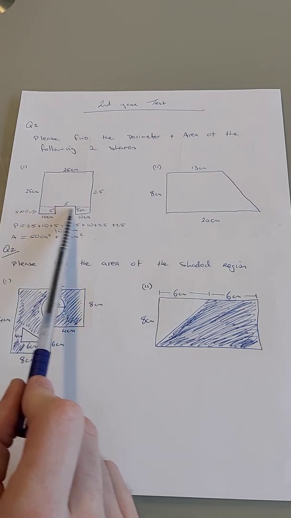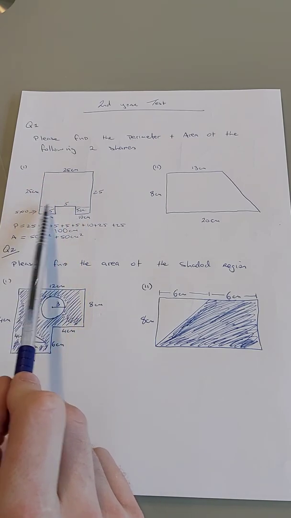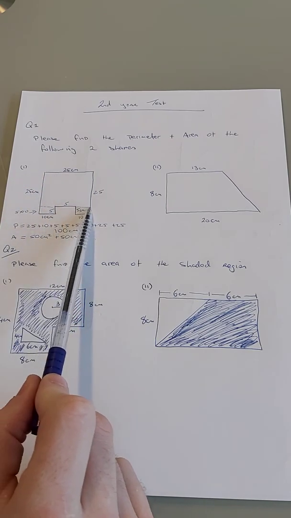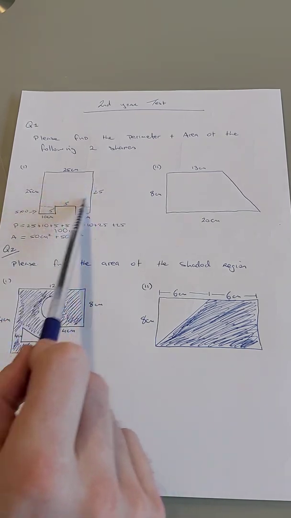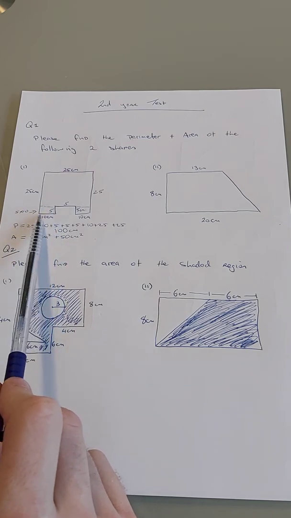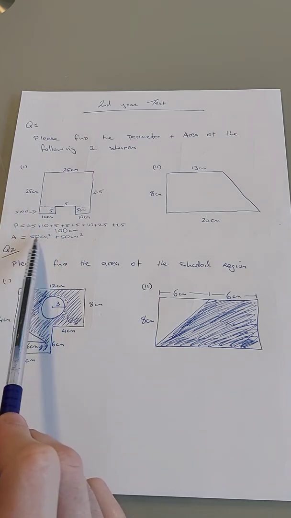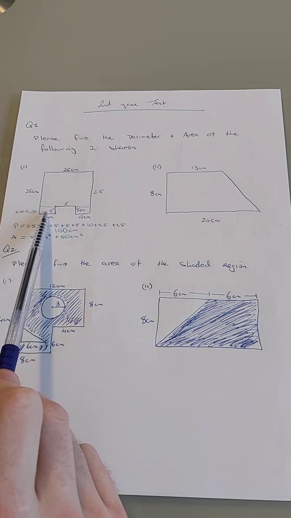For the area, I'm going to have to split this shape up. So I split it up into two identical rectangles down here at the bottom, and then a larger rectangle up here. So 5 by 10, remember area of a rectangle is length by width. So 5 by 10 gives us 50 centimeters squared and 50 centimeters squared with these two down here.